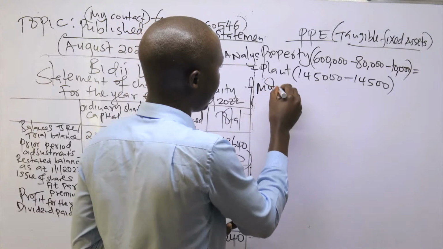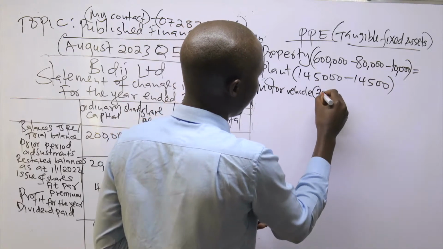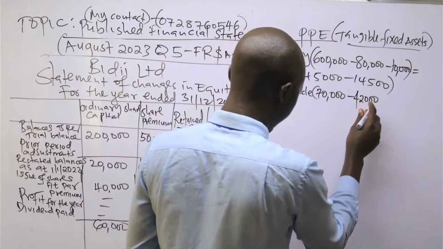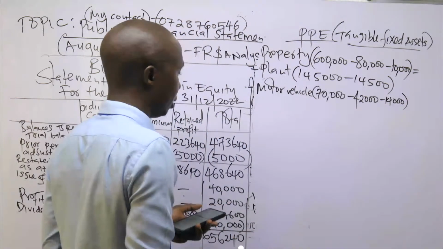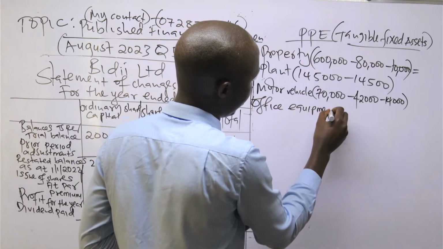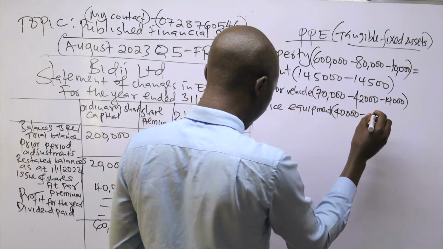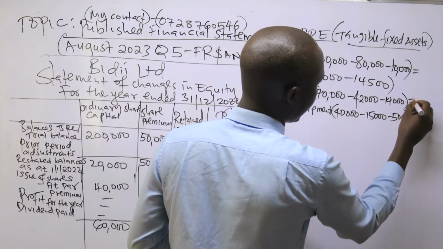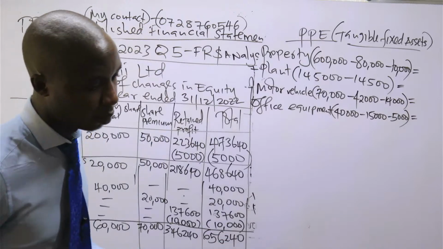So the plant, 145,000 minus 14,500. Then we have motor vehicle. For the motor vehicle, we have the 70,000 minus what? The accumulated depreciation 42 minus 14, which is the depreciation for the year. So office equipment, we have 40,000. Accumulated depreciation is 15,000. Then this one is 5. So we need to get those values.